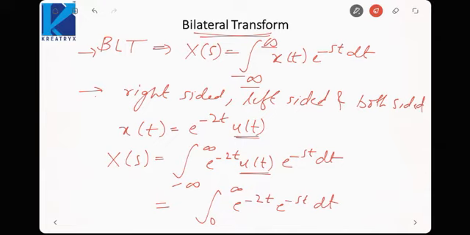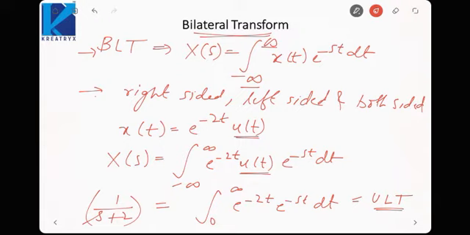Now if you see, this looks like a unilateral Laplace transform. This value would be 1 upon s plus 2 by the method that we used earlier, that e raised to power minus at u(t) has a Laplace transform 1 upon s plus a. But if you see, for right-sided signal, bilateral Laplace transform is converted to a unilateral Laplace transform.